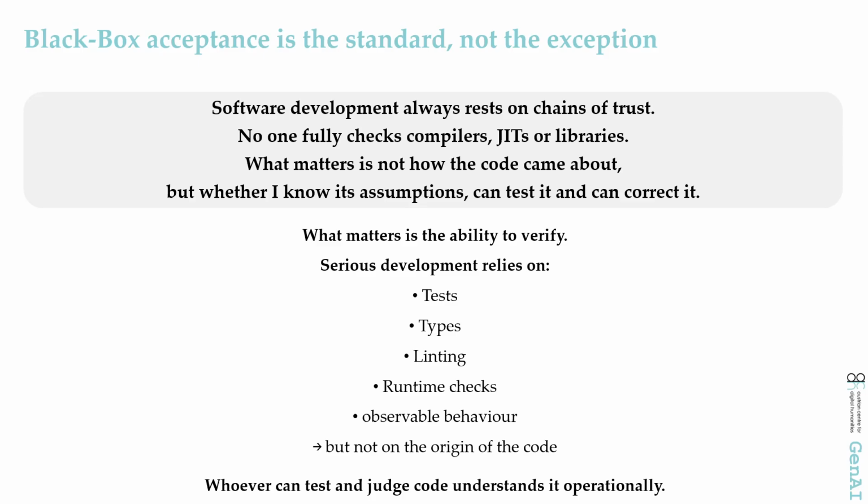What matters is not how a piece of code came about, but whether I know its assumptions and can test and correct it. Serious development therefore relies on verification, on tests, on types, that is, rules about what kind of data is allowed, on linting, which automatically checks the code for errors and style problems, on runtime checks and observable behavior, not on the origin of the code. And this is exactly where the bridge to AI lies. Whoever can test and judge code understands it operationally, no matter whether it was written by a human, a compiler, or a language model.